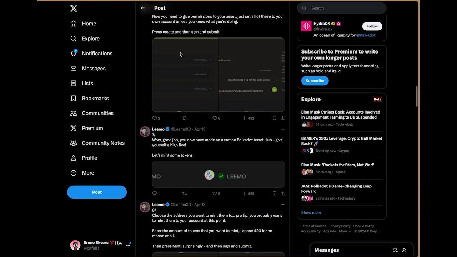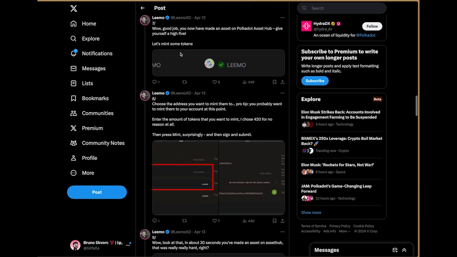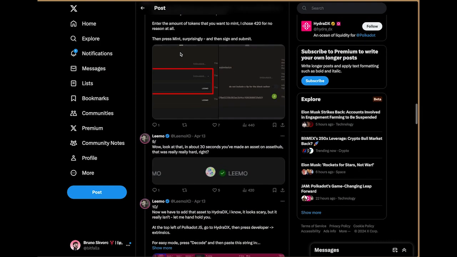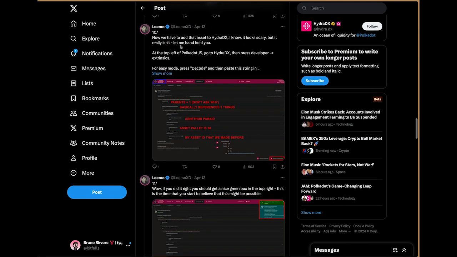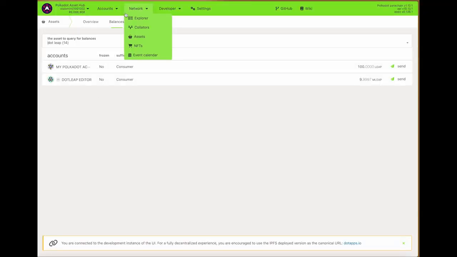So let's assume that we've done all of this that Limo says we should do, create some tokens, and so on. And now we have to, at this point, put it into HydraDX. All right. So now we have to add that asset to Hydra. So if we take a look at our AssetHub balances, we have .leap editor with almost 10 million Leap. All right, so our token is ready.